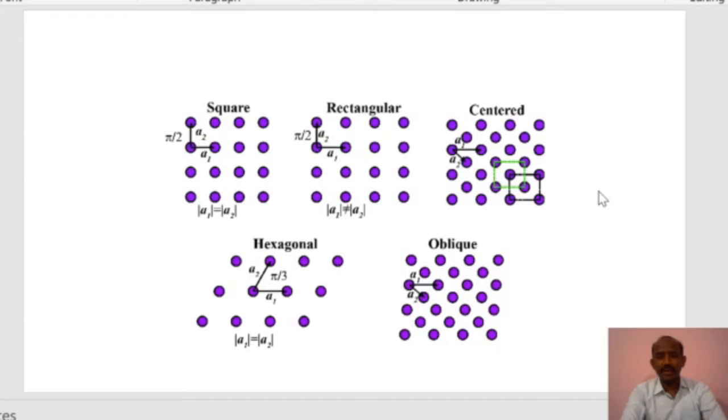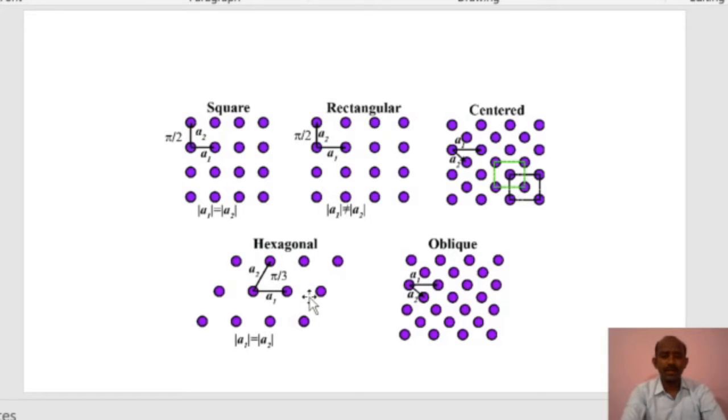In the centered rectangular crystal system, it is similar to the rectangular crystal system, but the only difference is that there is a central atom. That is, A1 is not equal to A2. The angle is 90 degrees, but there is a central atom.